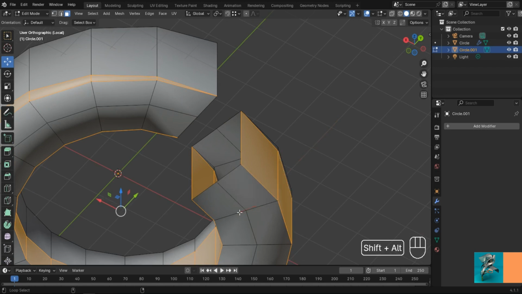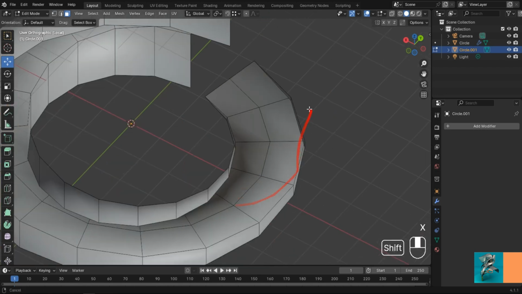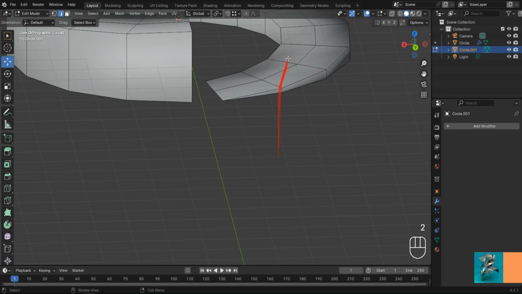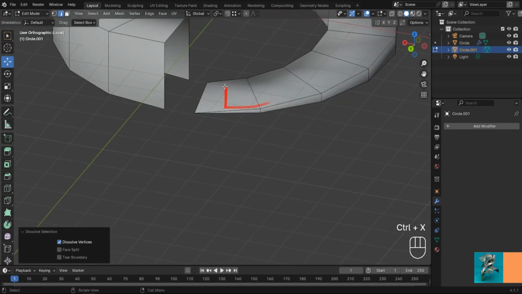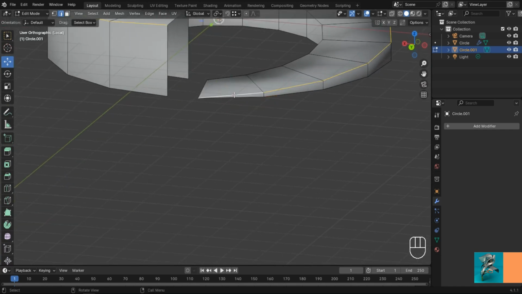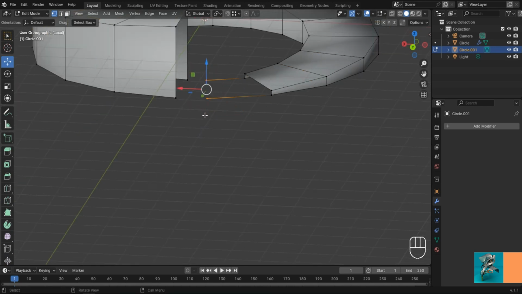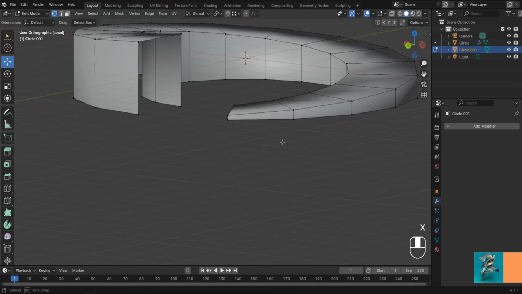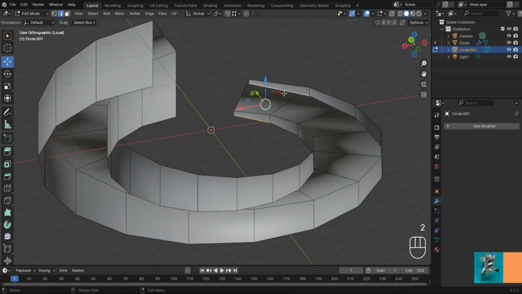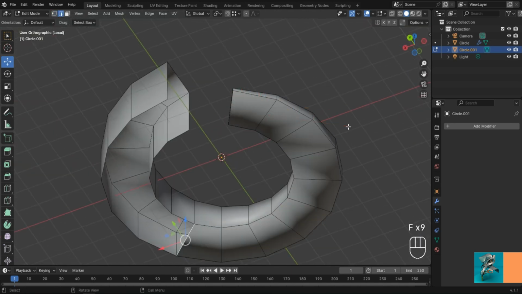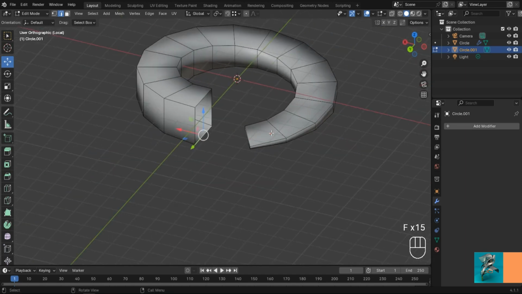And select the bottom faces and delete them. I delete the vertices that are not needed. And then select 2 edges facing each other. Press F to fill. Keep working like me.